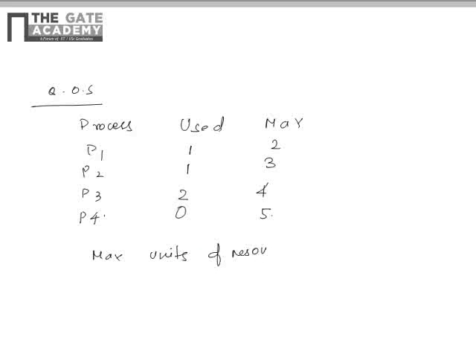Units of resource are 5. Okay, 5 units, right? In the question it is given that 5 units of resources are there. And how much are now used? Totally used is 1 plus 1 plus 2. So 4 units are used.